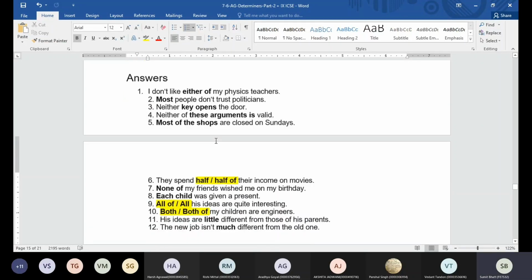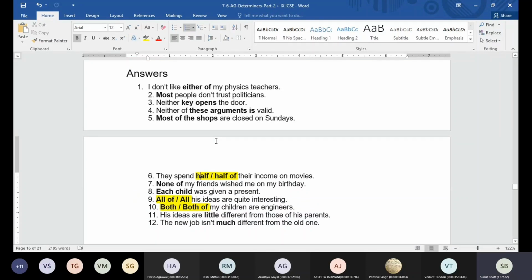Okay, so less is not going to be correct. Little will be the answer. They are slightly different from the... means his parents. That's what I'm saying. Here when I say little difference, it's going to mean slightly different or hardly different, we can say.